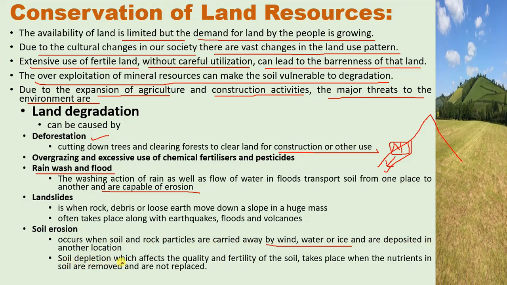Soil depletion, which affects the quality and fertility of the soil, takes place when the nutrients in the soil are removed and are not replaced. Sometimes the nutrients of the soil are also washed away, and that way soil depletion takes place.